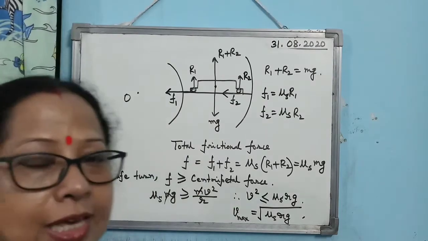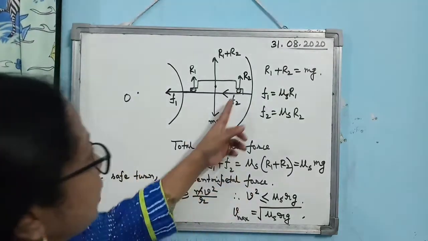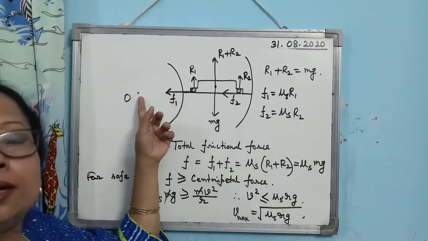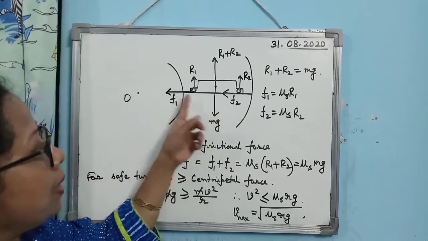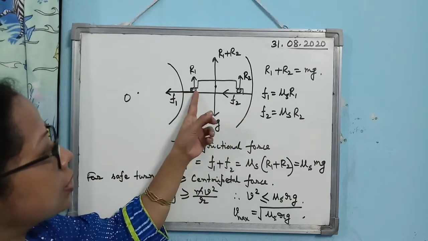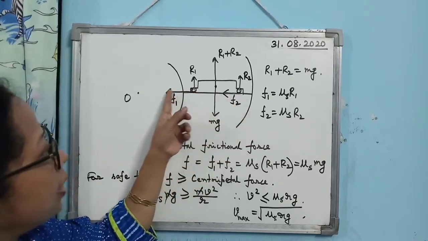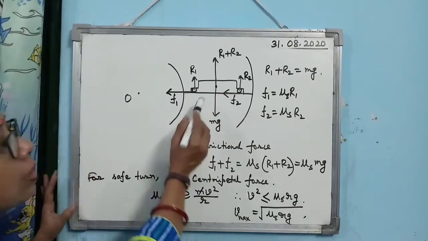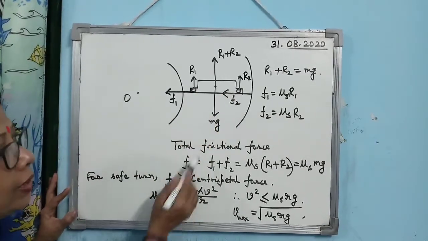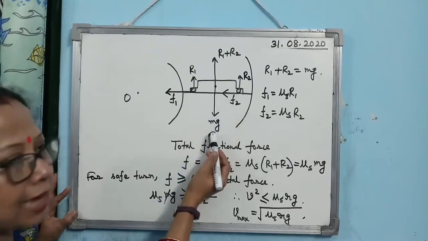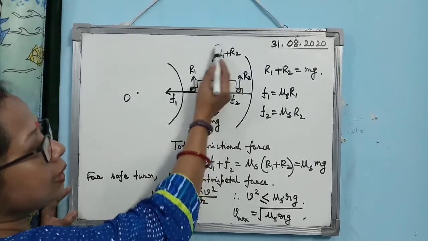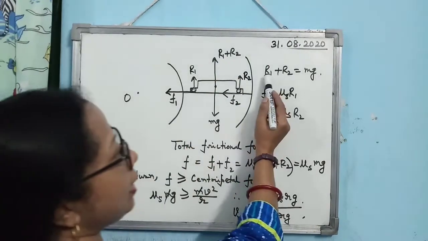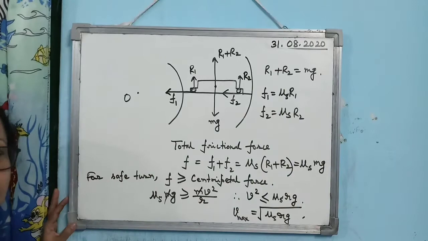When the road is flat, then the frictional force, you see, it acts towards the center of the circle. Alright, so what is happening? The two frictional forces acting on the wheels are F1 in this direction and F2 in this direction. Alright, and if you consider this is the center of gravity, then weight of the car mg is acting down, and what is the total reaction? Total reaction will be R1 plus R2. So you can write R1 plus R2 is equal to mg.